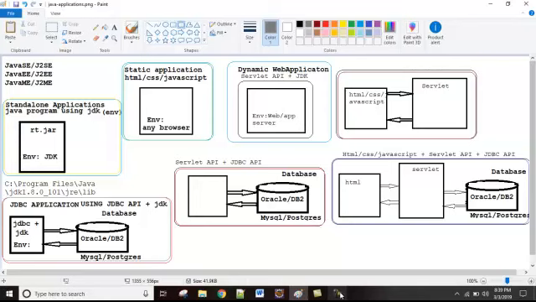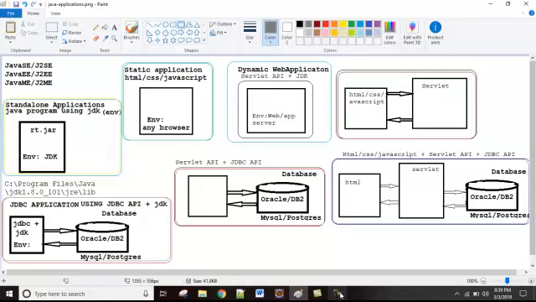And if you see Java EE, Java Enterprise Edition, with the help of Java Enterprise Edition, we can develop web applications, enterprise applications, distributed applications. We can see the difference between all these things in coming sessions. Here, all these applications need servers, so we need servers to deploy these applications. And Java ME stands for Java Micro Edition, though most people use it as Java Mobile Edition, which is there to develop mobile applications, right?